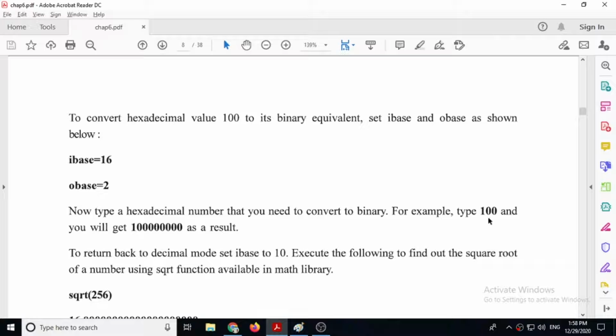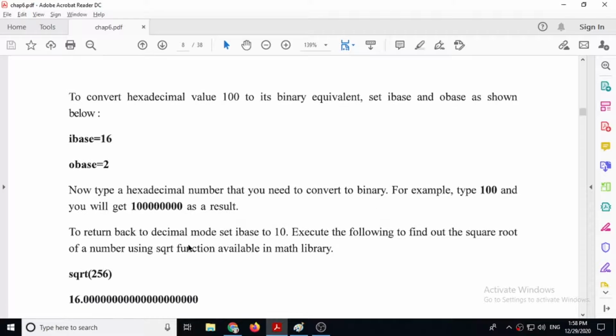So if you type 100, then this is not our decimal 100, this is actually hexadecimal 100. Our decimal value for this is 256. So when you write 100, then it will give you the answer 100000000. So this is the conversion to binary.